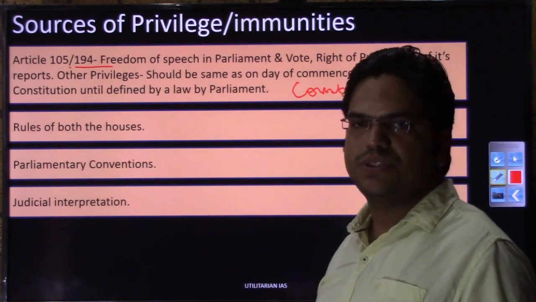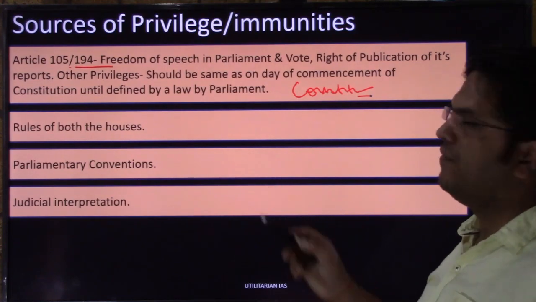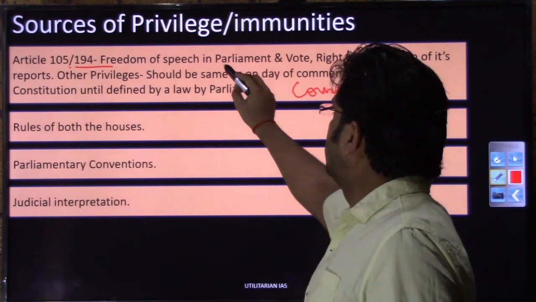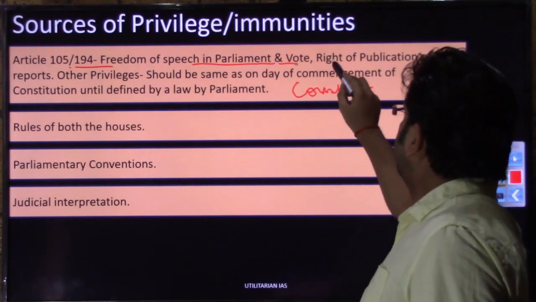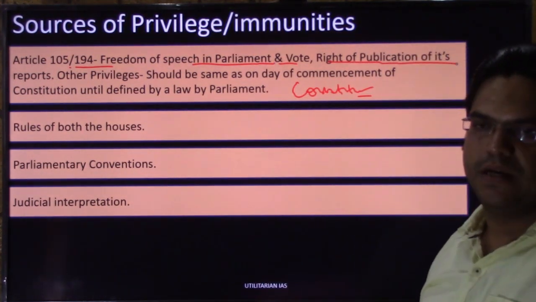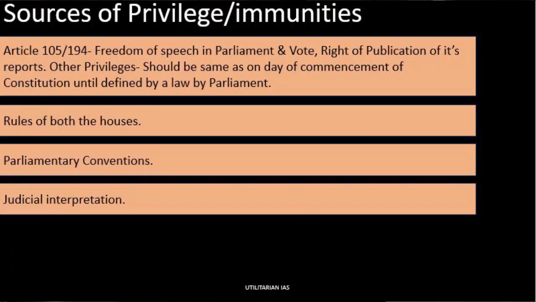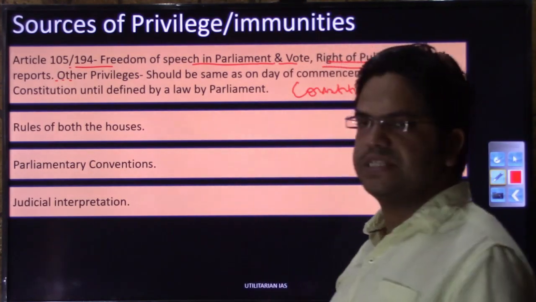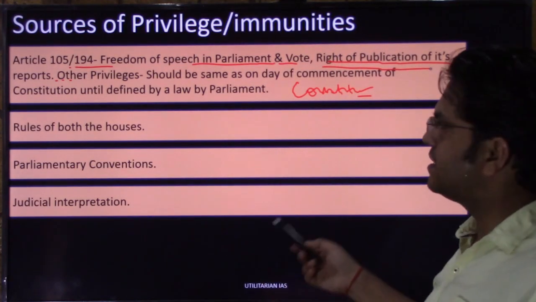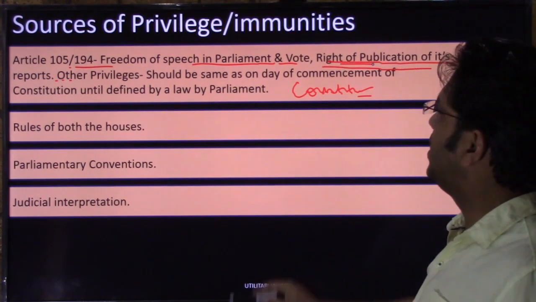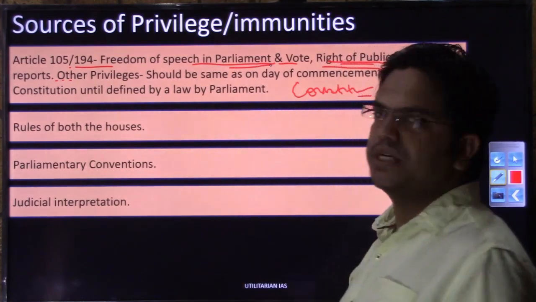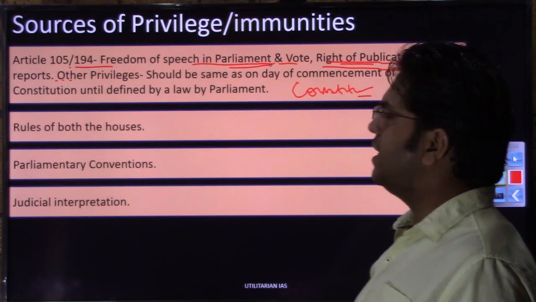But in the constitution only 2 privileges and immunities have been mentioned: freedom of speech in parliament and freedom to vote, plus the right to prohibit publication of its report. It can reserve the right to publicize its live feed or any kind of publication to itself, although in the interest of the public these rights have been given to other media houses as well, but that right can be prohibited. So only these 2 rights have been explicitly mentioned in Article 105 and 194.